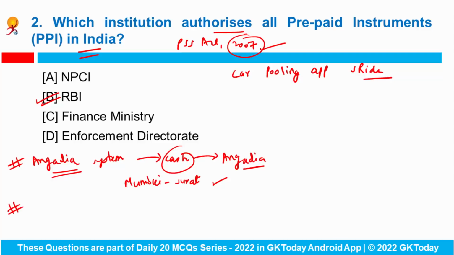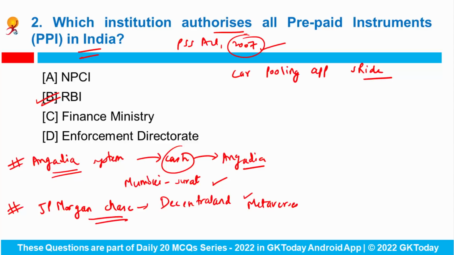Fine. Now apart from it, JP Morgan Chase has opened a lounge in Decentraland, which is one of the most popular metaverses. So it is the biggest bank in the US and it has started exploring the opportunities in the virtual world known as metaverse. So there one of the most popular metaverses is Decentraland.